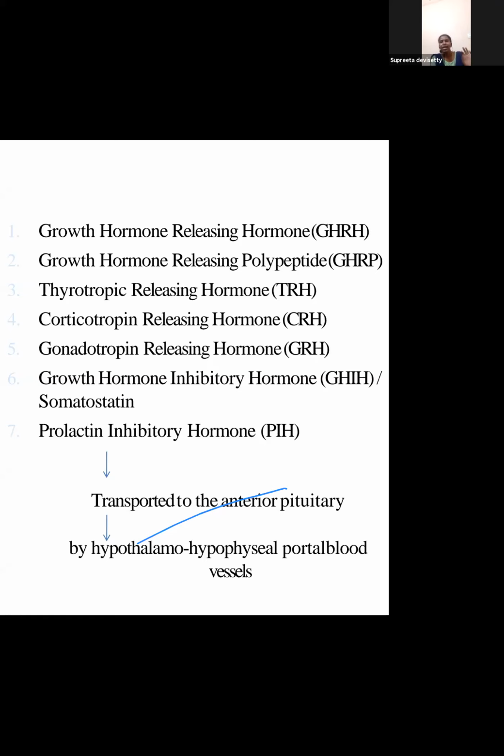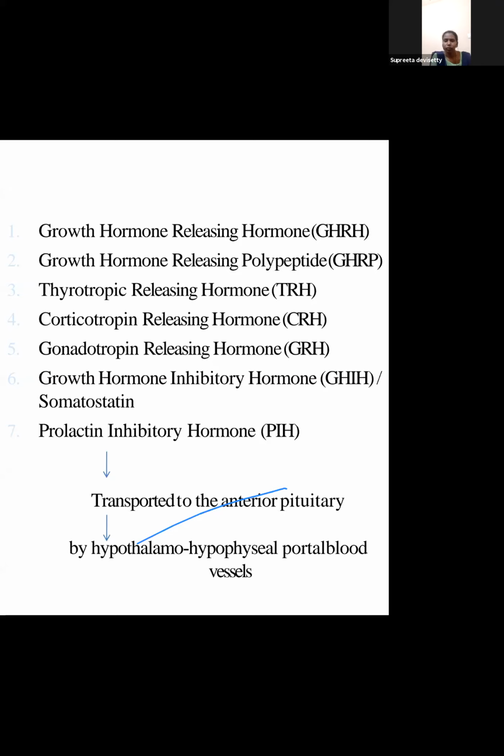Assuming the end organ is the thyroid gland, the thyroid gland has T3 and T4. Now for T3 and T4 to release, TSH has to release. For TSH to release, TRH has to release. Okay. So first step TRH, then TSH, then T3, T4. So thyrotropin releasing hormone, thyroid stimulating hormone, and tetraiodothyronine and triiodothyronine. That's nothing but T4, T3.